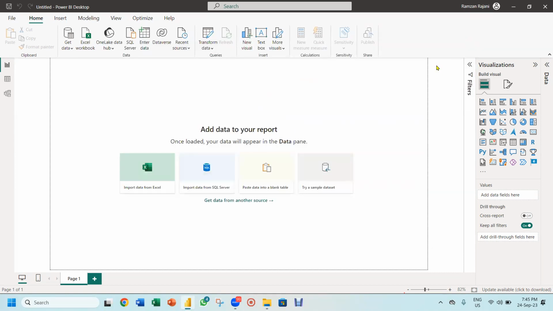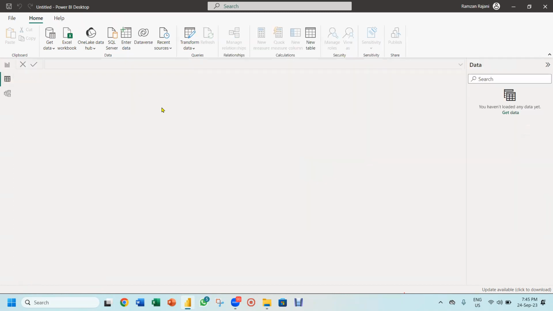So this is your Power BI desktop screen, friend. Okay. Look at it for a few seconds. So this area is the canvas area. This is known as a report area where you will be creating all your reports. Okay. On the left hand side, you see this report view. This is your table view. It means when we import the data, you will see all your data coming over here.